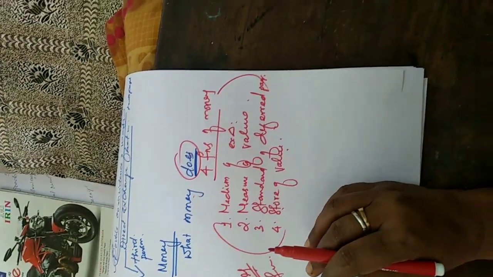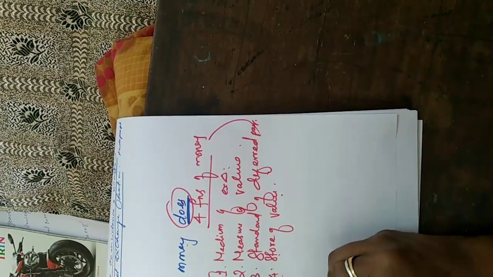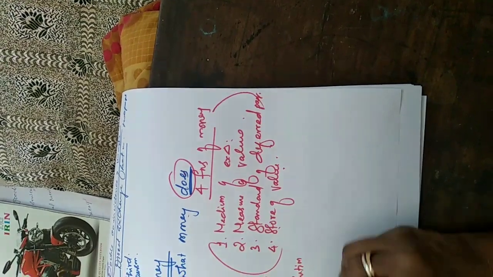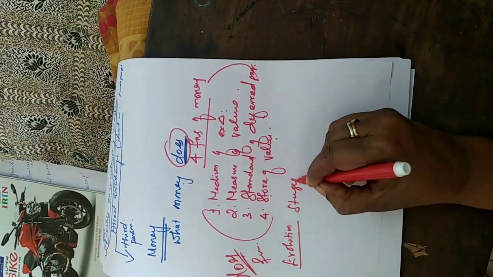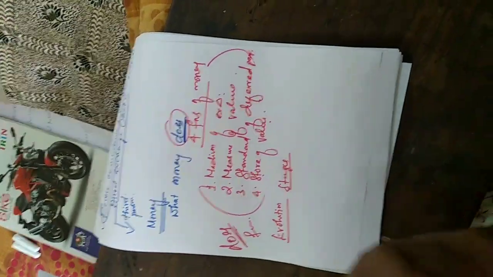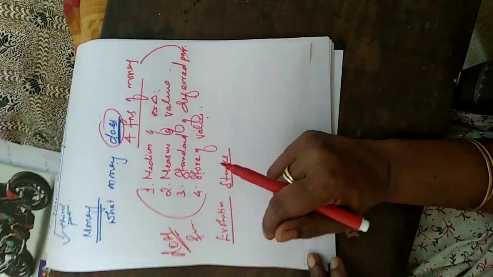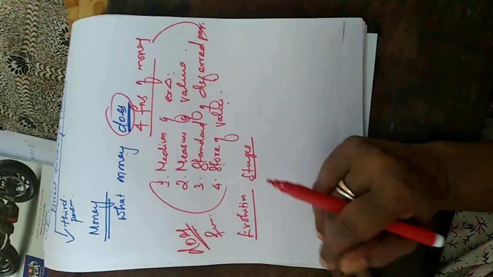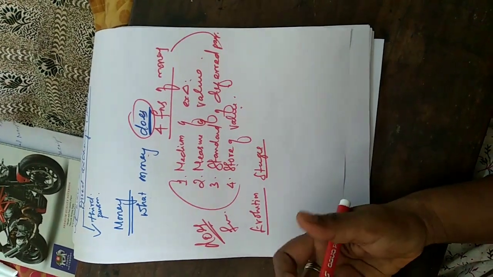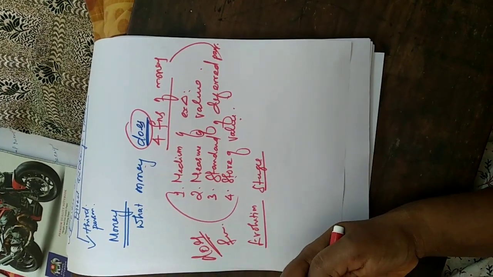So the second thing also we learned. What is called the evolution of money? That means the stages of money. What are the stages? In the beginning, after the barter system, when mankind felt the inconvenience of the barter system, they invented money.